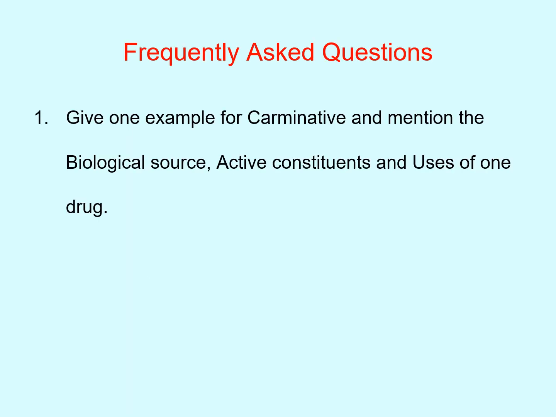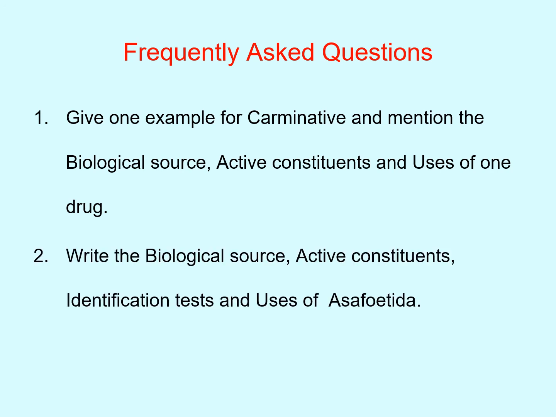The frequently asked questions under this topic are: give one example for carminative and mention the biological source, active constituents and uses of the drug. Second, write the biological source, active constituents, identification tests and uses of asafoetida.